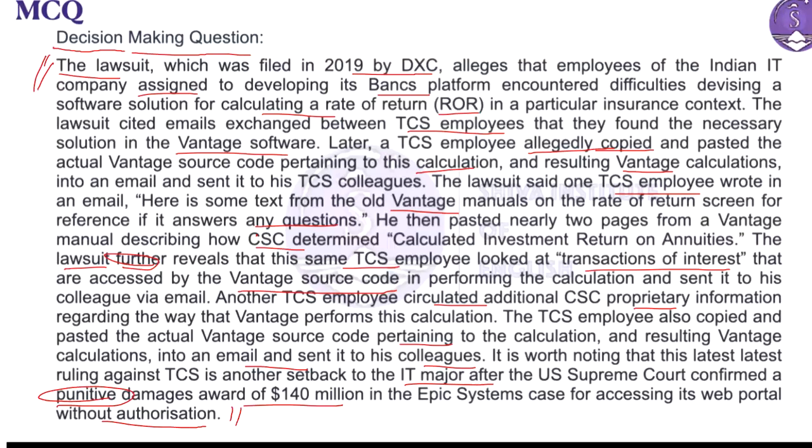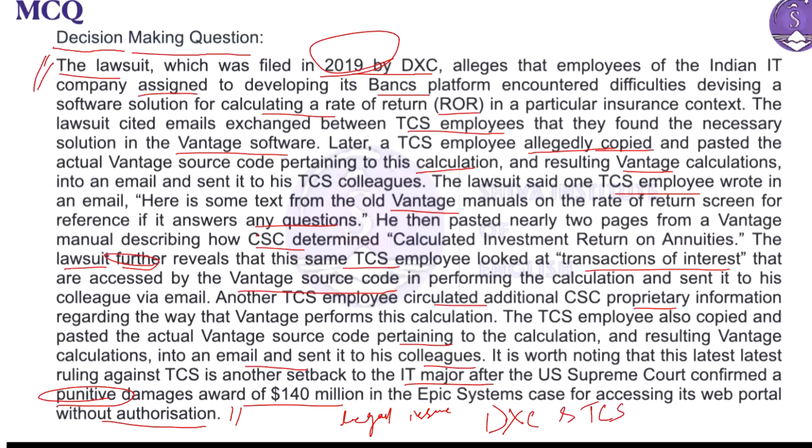Okay, so this is the text, and as per the text, if you understand that, it is clearly stating that there is a legal issue, right? A legal issue involving what two big IT companies? One is DXC and the other one is called TCS, isn't it? So DXC filed a lawsuit in 2019, claiming that TCS employees faced problems while working on a software project for DXC banks, isn't it?